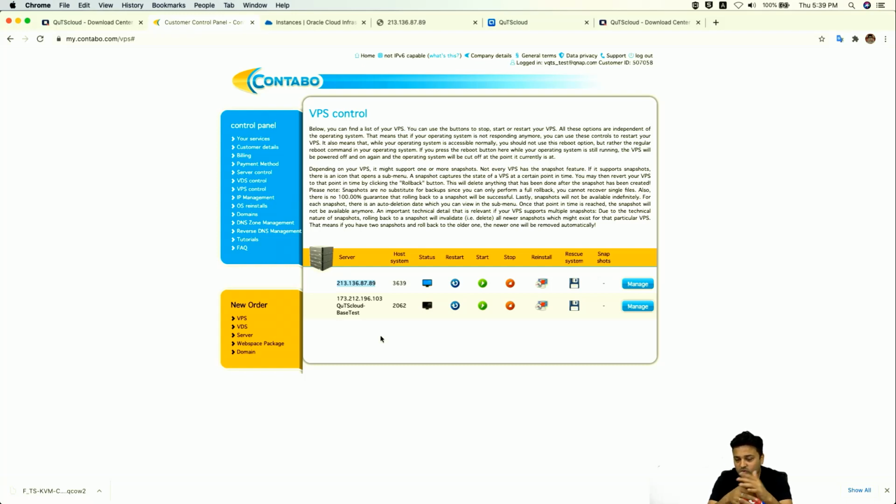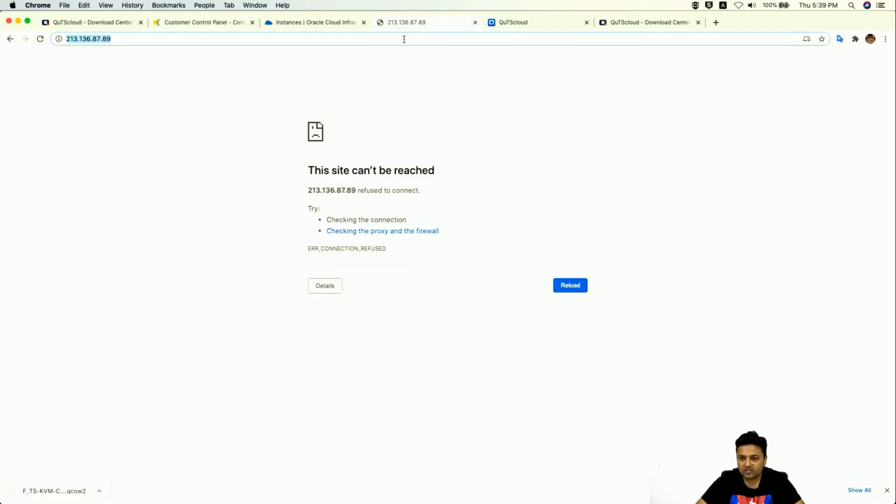Now I'll show you how you can set up QuTScloud on this. You can see the IP address of this one. If I enter the IP address of this machine here, at the moment nothing will happen. Why? Because this is just a server. Right now they have just provided you a raw server, and there is no operating system inside it at the moment. That's why you cannot reach it.